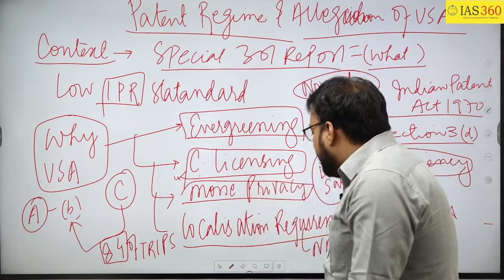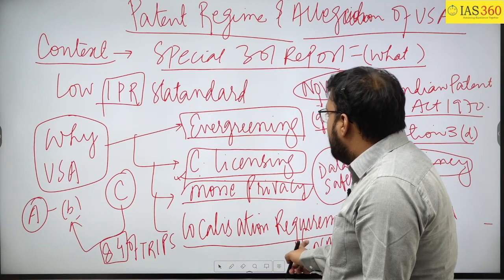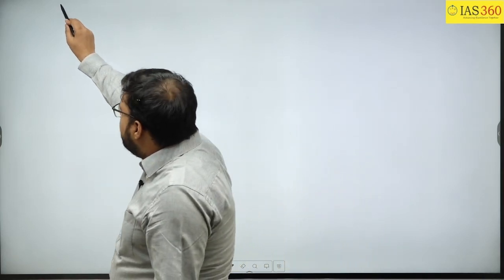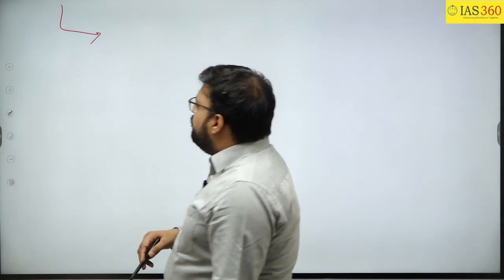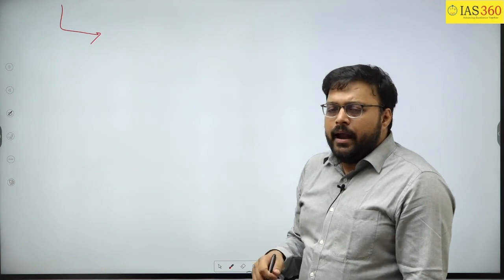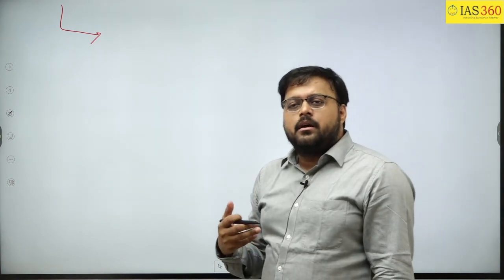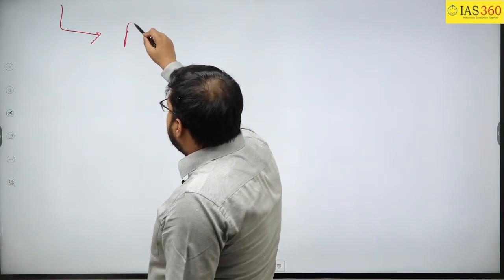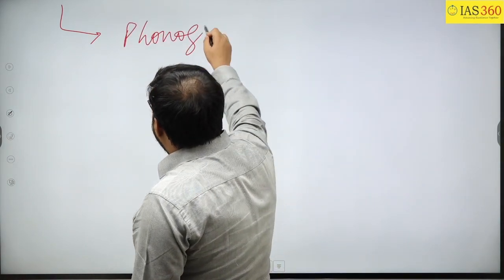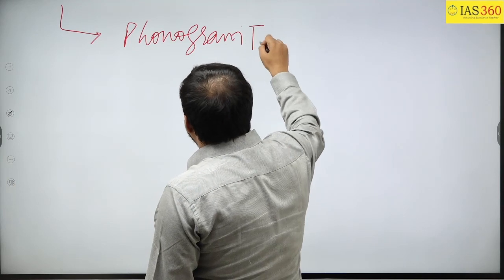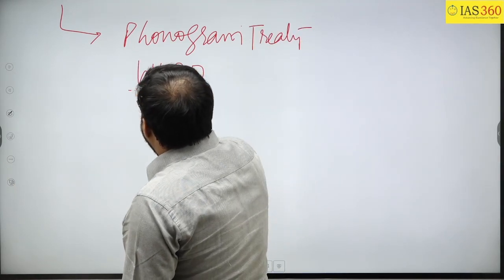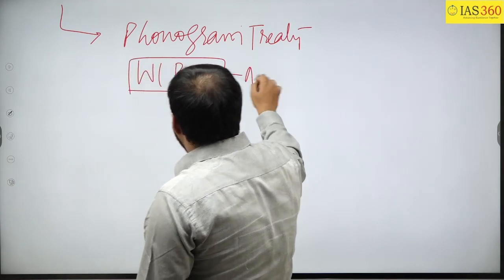Clear? But again, I just want to mention here that in this particular report, they have also said that barring some instances, India is doing well in terms of the IP protection regime. For example, India has acceded to the Phonogram Treaty now, and to WIPO.